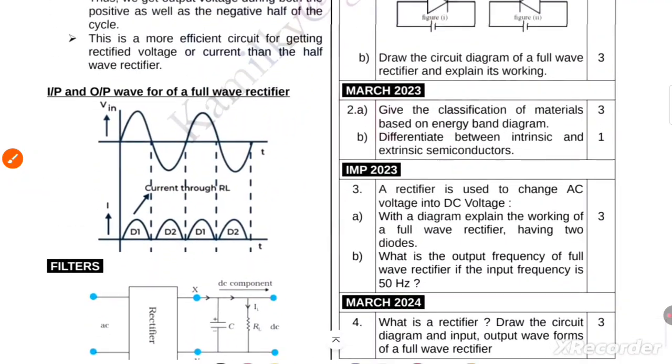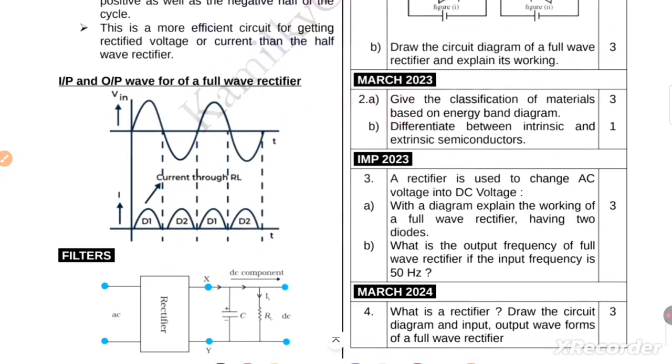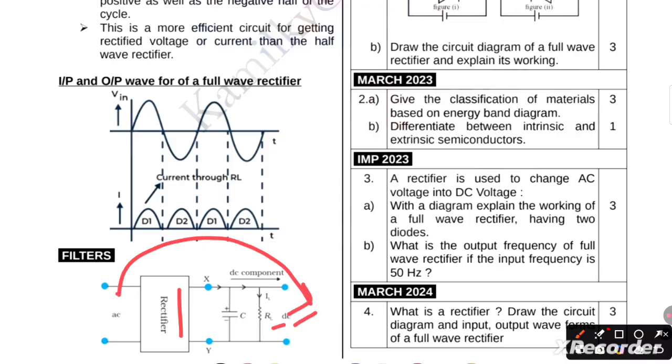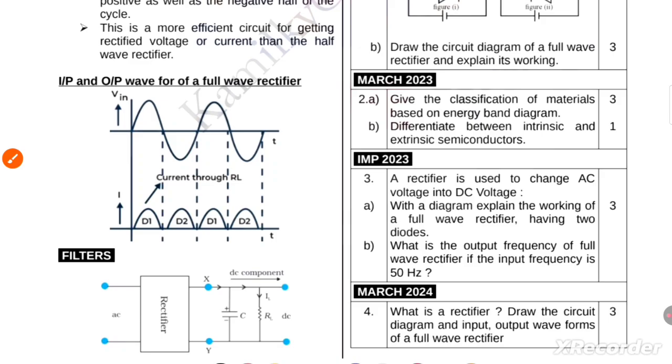Now here is the diagram: the AC source, the rectifier, the load RL and DC output. The AC is totally converted into DC in the full wave rectifier.